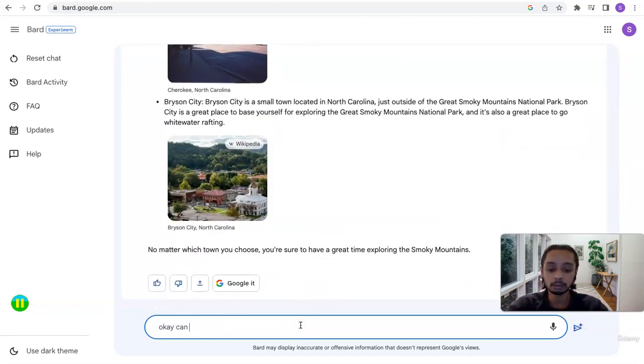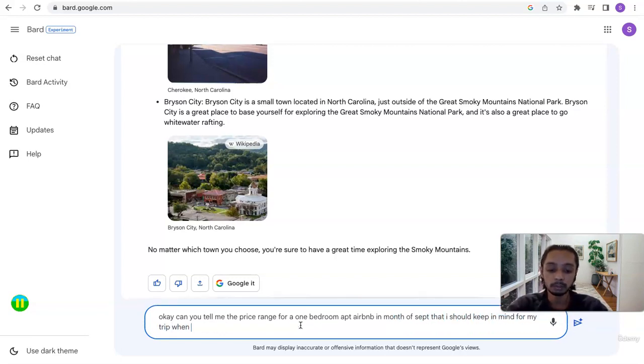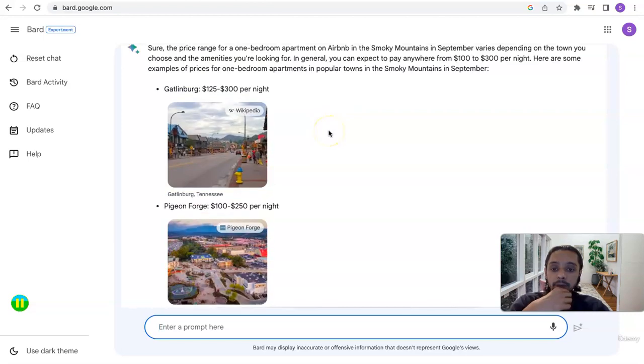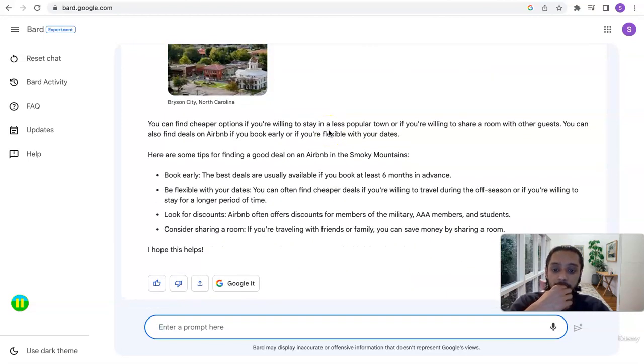Okay, can you tell me the price range for a 1-bedroom apartment Airbnb in the month of September that I should keep in mind for my trip when planning expenses? And now it came back and provided me approximate prices for different locations. Book early, be flexible, and some notes that I can use when I'm booking. What do I want to do next?